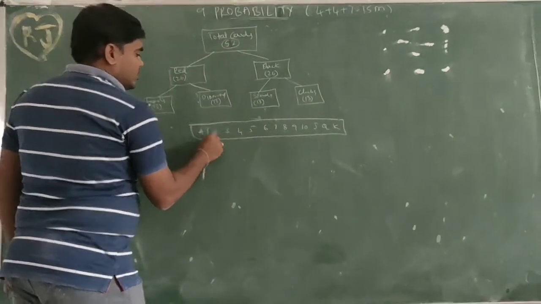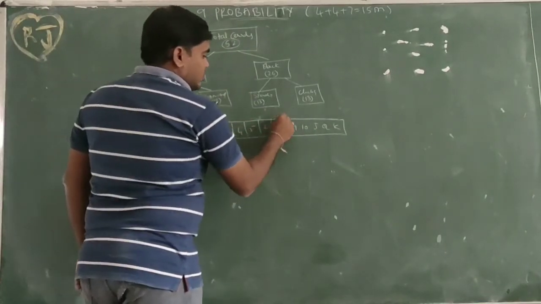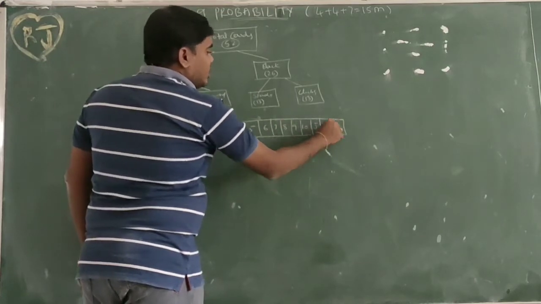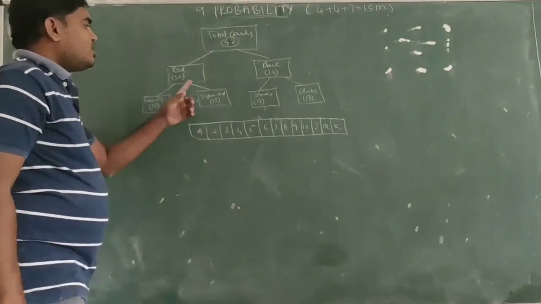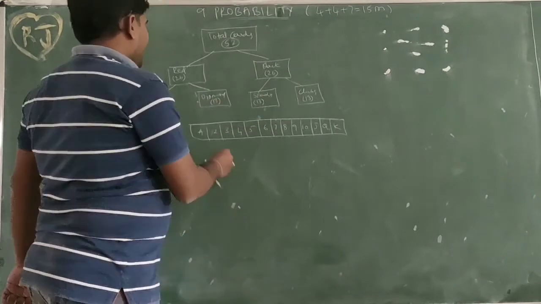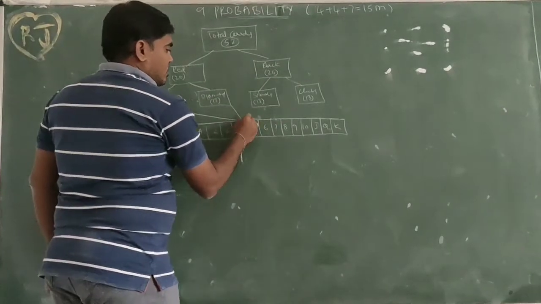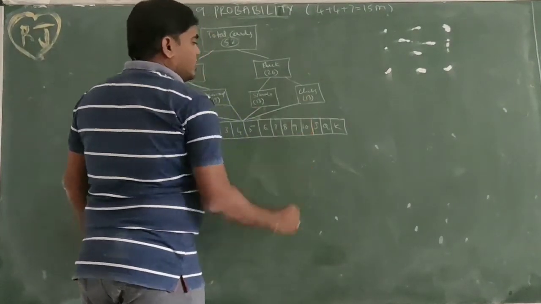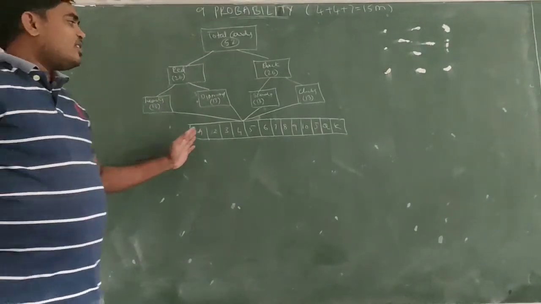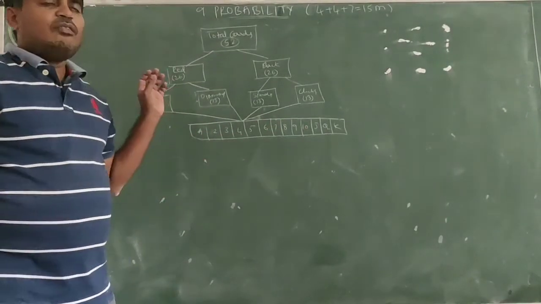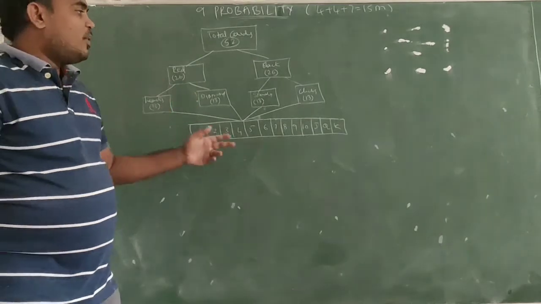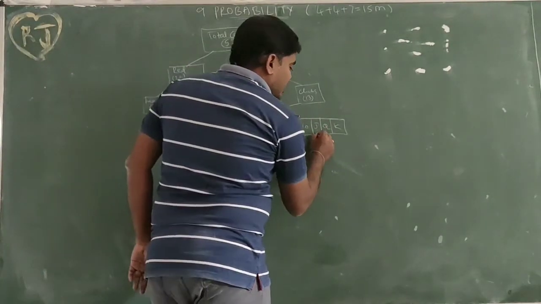So these 13 cards are in hearts, diamonds, spades, clubs. Out of these 13 cards, up to 10 we find only the number cards, but these 3 cards contain images.